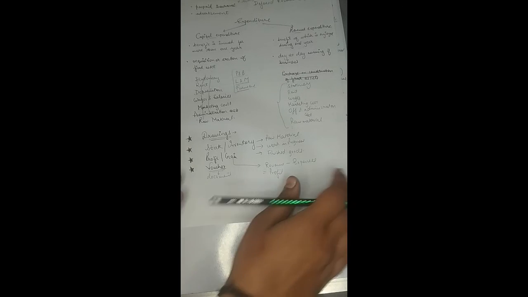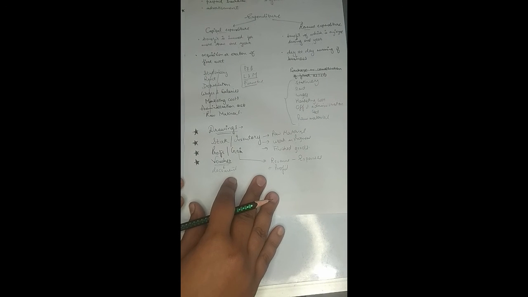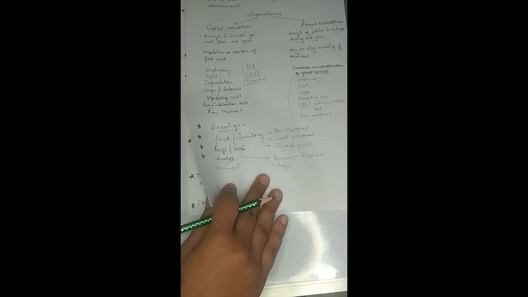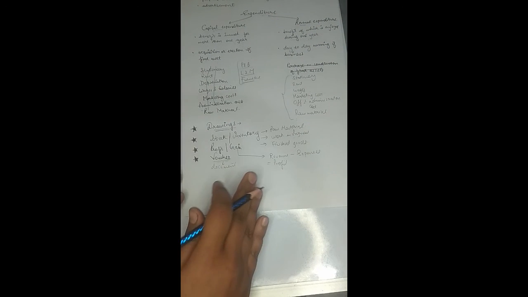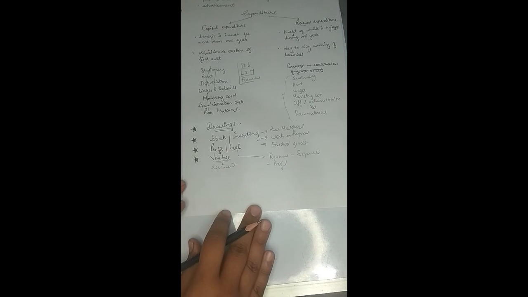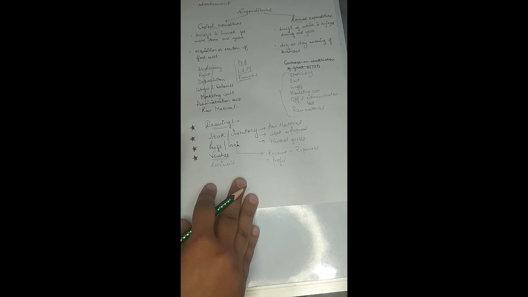So I hope that all the terminology related to accounting is clear to you. It was assets, liabilities, capital, revenue, deferred revenue, expenditure, the types of expenditure, drawings, stock, profit and gain, voucher, right? So all these terms are frequently used in accounting, and whenever you will be solving practical problems, you will come across these terms, right?